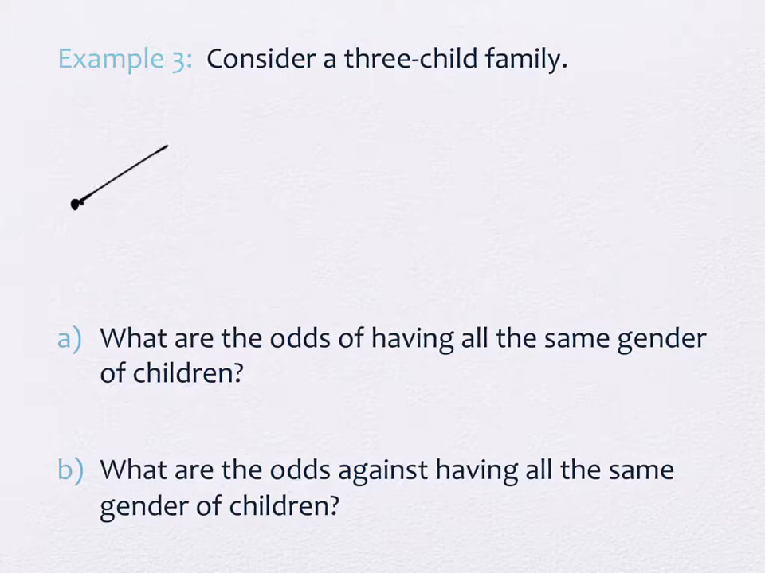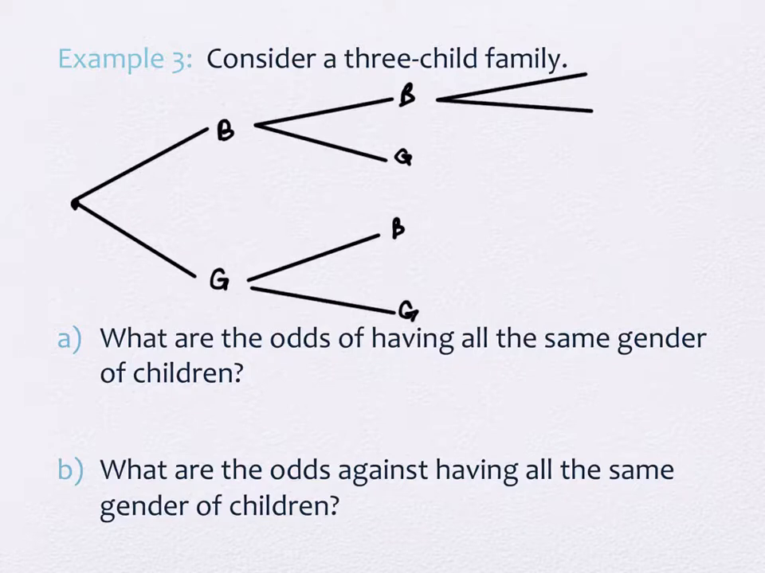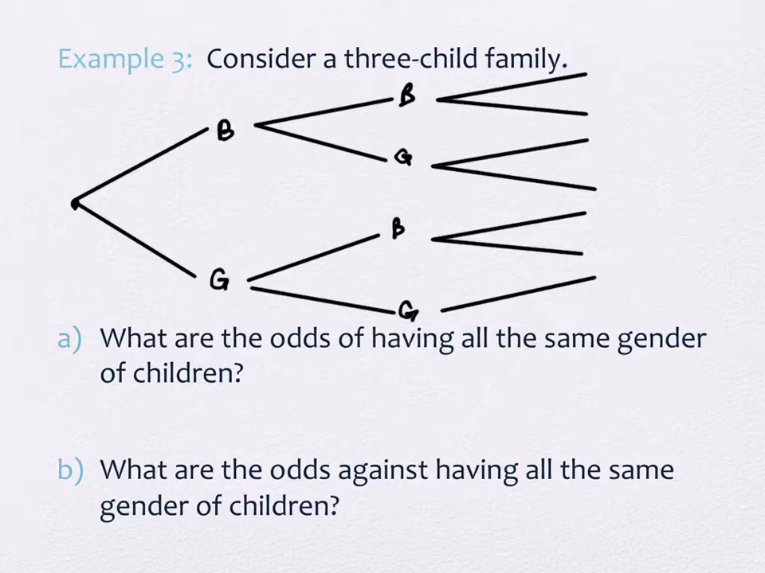So we can actually draw a tree diagram. So we've got a boy and girl on the first option, right? Then we have a second child. And it's either a boy or a girl. And it's a 3-child family. So we have a third set of branches. All boy girls.